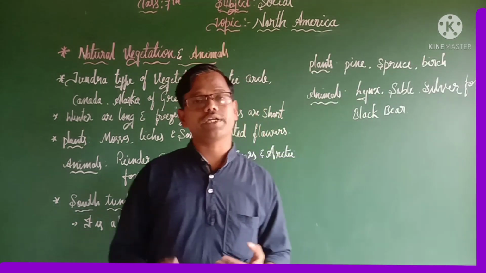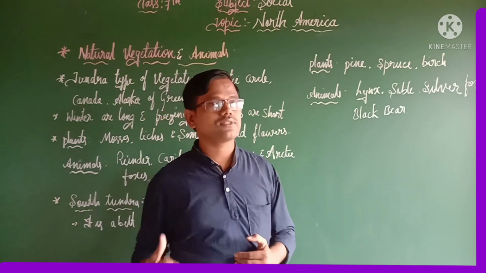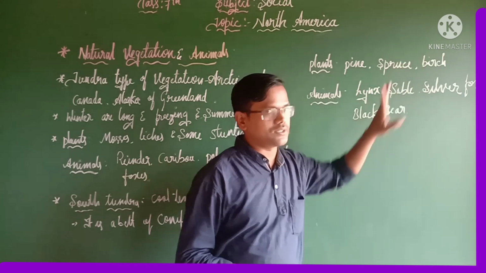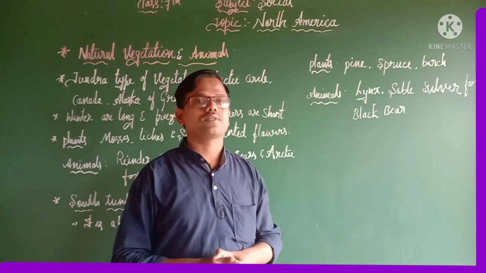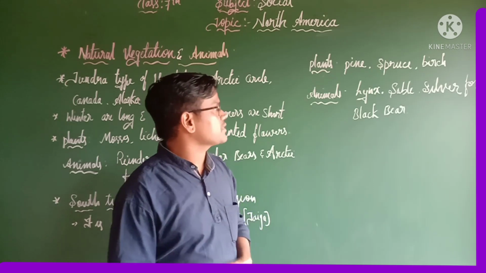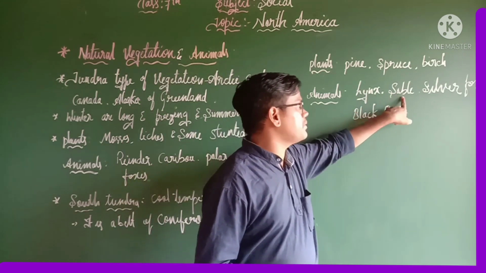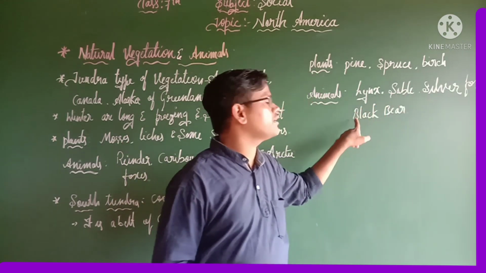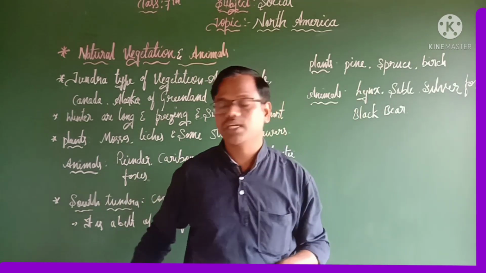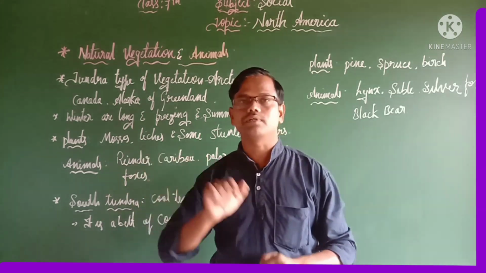Then what are the important plants we can see in this vegetation? Those are pine, spruce, birch. With that we are going to see some important animals also. Those are, first, lynx, sable, silver fox and black bear. These are a few important animals we can see in the south tundra vegetation.